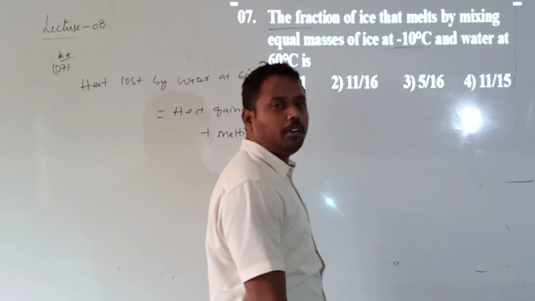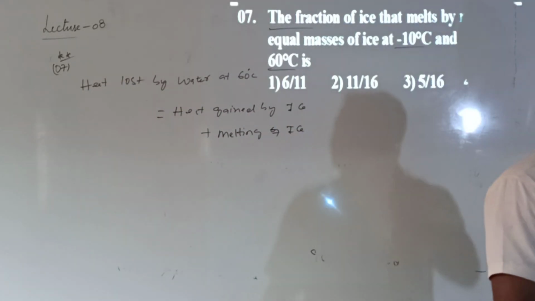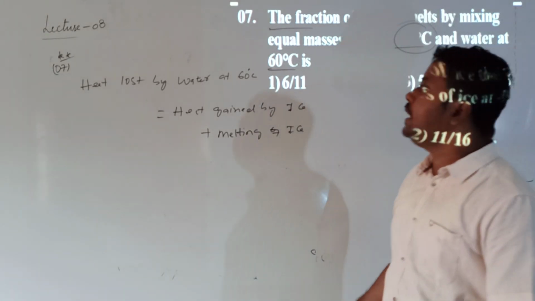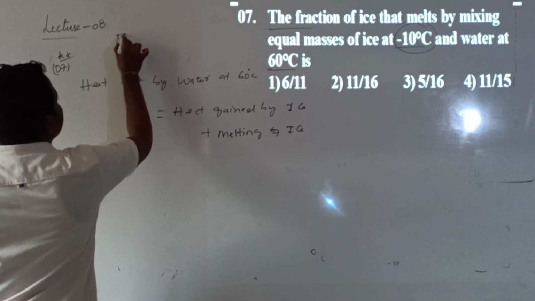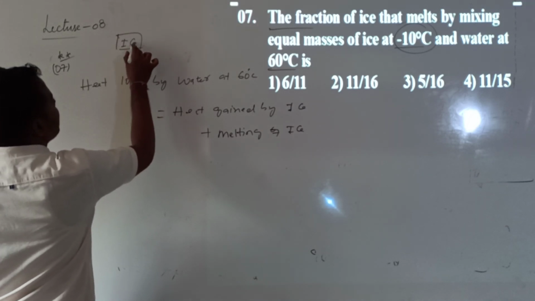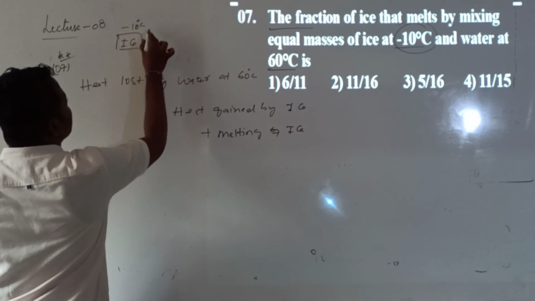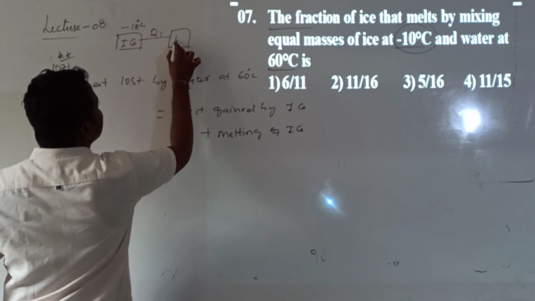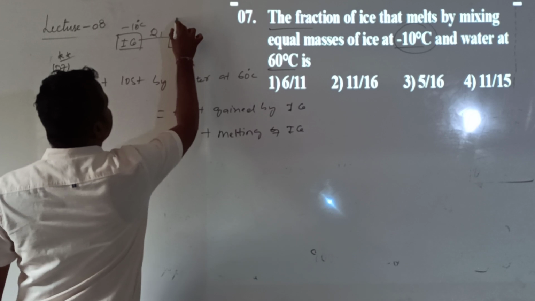Actually, here the important point is that ice will not melt at minus 10 degrees. For ice to melt, compulsorily, when I take ice at minus 10 degrees, if I supply heat Q1, the ice from minus 10 degrees will convert to 0 degrees.